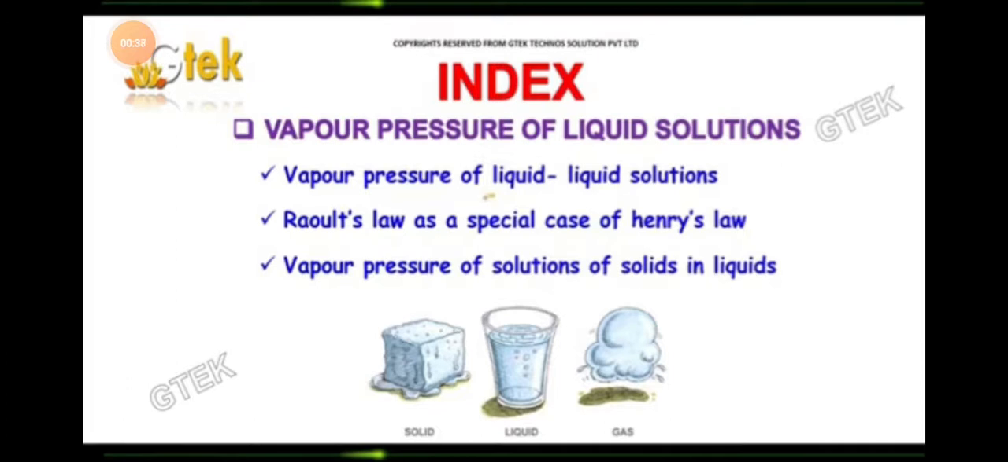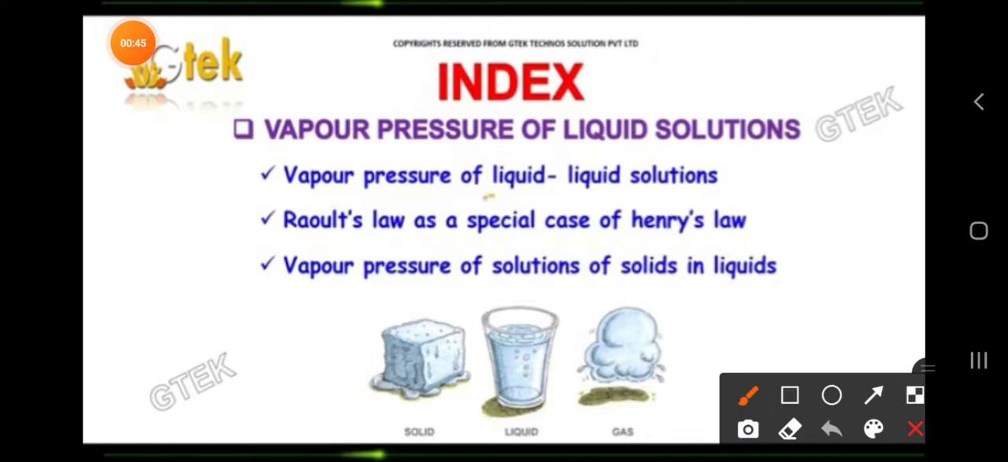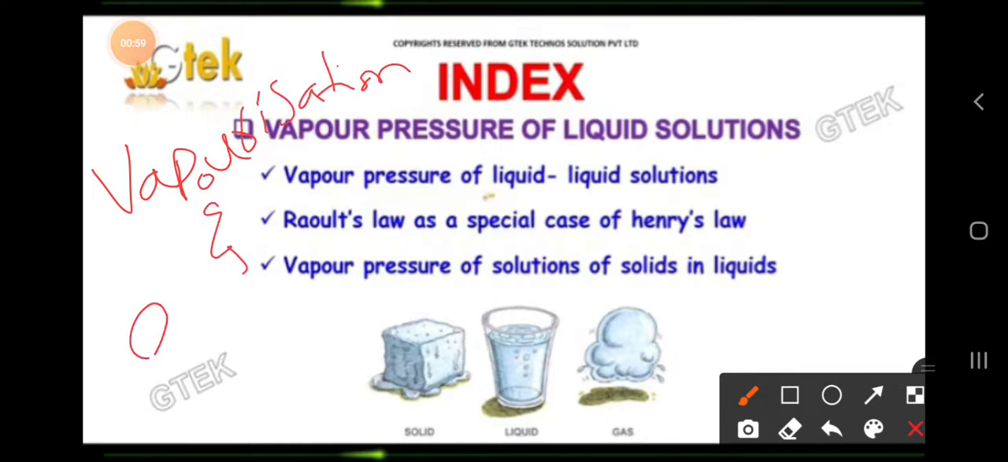So before entering into this topic, let us know what is vapor pressure. Here we should know about vaporization and evaporation. Volatile liquids, what we are saying, volatile is nothing but which can easily evaporate. Non-volatile is nothing but which cannot evaporate easily.